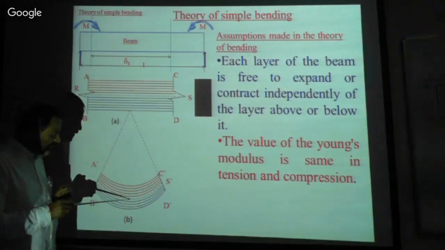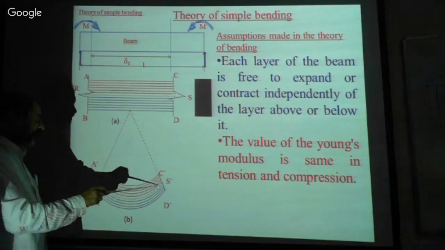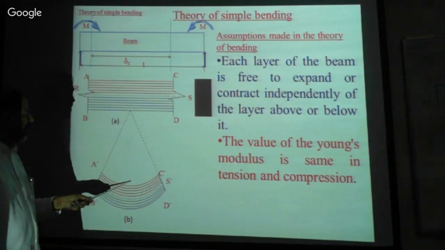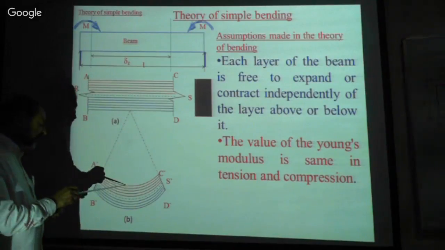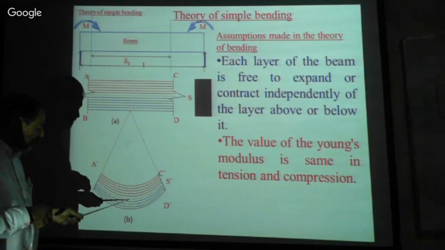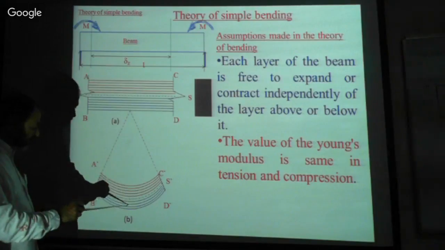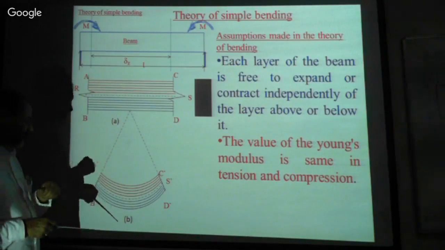Here, we will call this straight away the neutral axis. Above the neutral axis, all the layers are suffering from compression, isn't it? The farthest layer is suffering from maximum compression. Whereas below the neutral axis, all the layers are suffering from tension, isn't it?